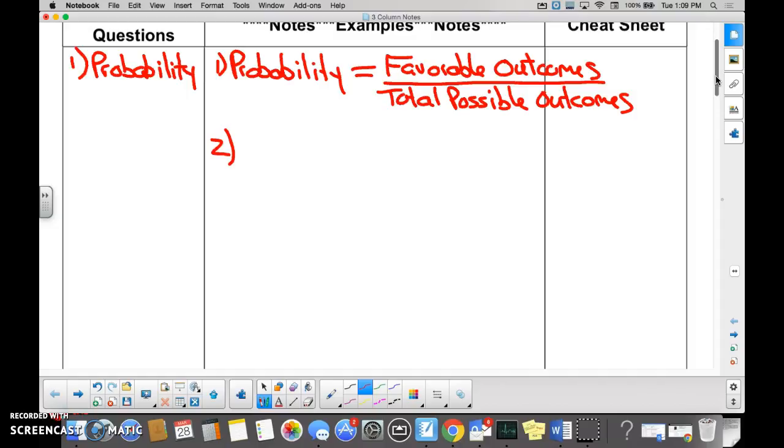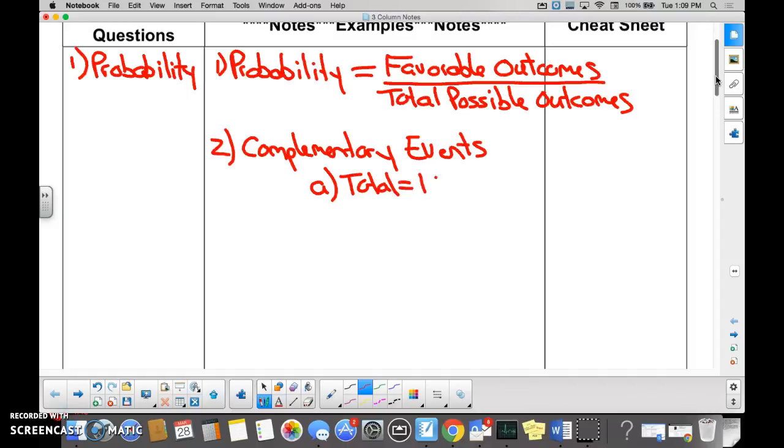In addition to calculating probability, we also looked at complementary events. You have to know, first of all, what complementary events are, and then what is the total percentage in complementary events. So if you have a complementary event, what does the total percentage equal, Veda? 100%, yep. So if you have a couple of events that are complementary, the total percentage of those is going to equal 100%.